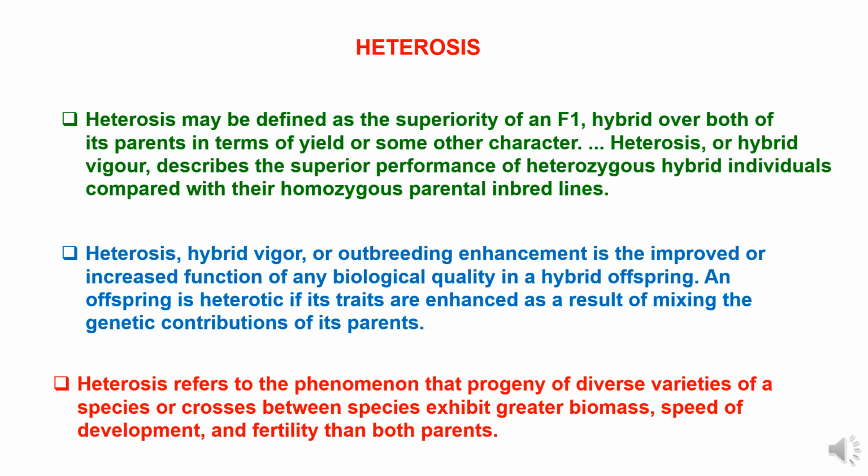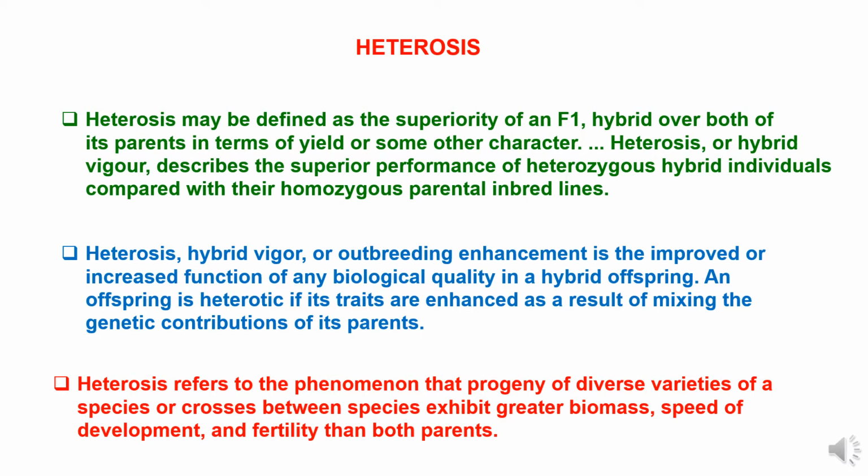In case of hybrid development, we are using two parents. So in such cases, we are selecting the parents because of which we are getting some superior characteristics in its offspring, which is the F1 hybrid. Heterosis or hybrid vigor or outbreeding enhancement is the improved or increased function of any biological quality in a hybrid offspring. An offspring is heterotic if its traits are enhanced as a result of mixing the genetic contributions of its parents. So the F1 hybrid's characteristics will depend on its parents.